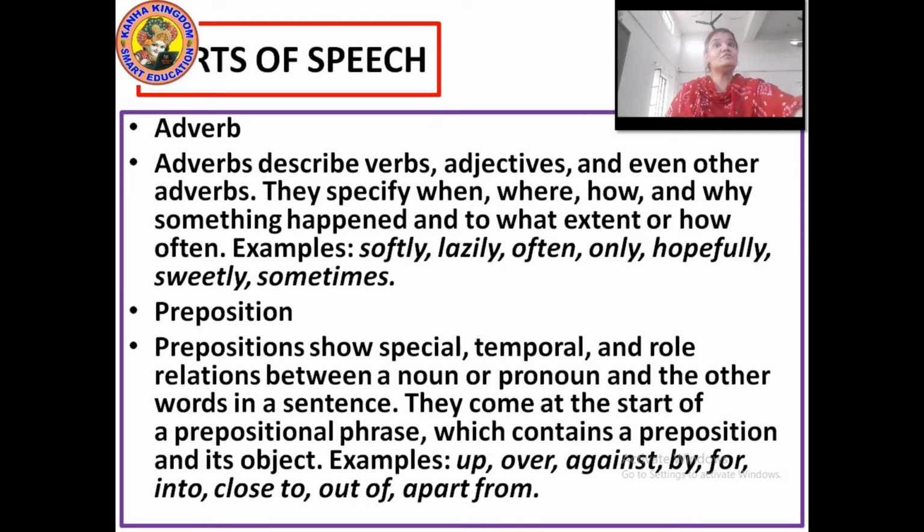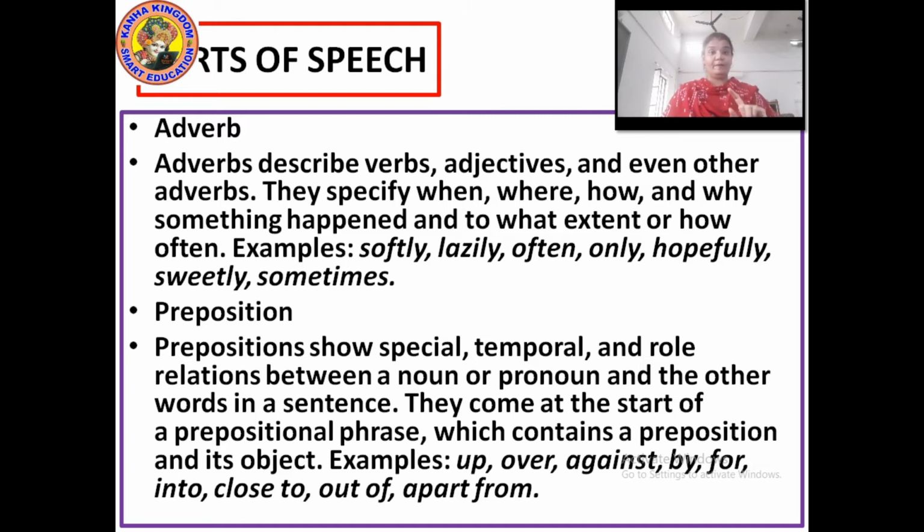Now the examples: he sat on the chair. Here the preposition is on, and we have not used the verb after on. We have used the noun here, chair. He sat on the chair. There is some milk in the fridge. In the refrigerator. So in is a preposition here, and it is followed by a noun.